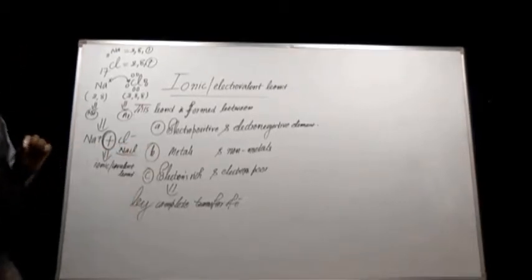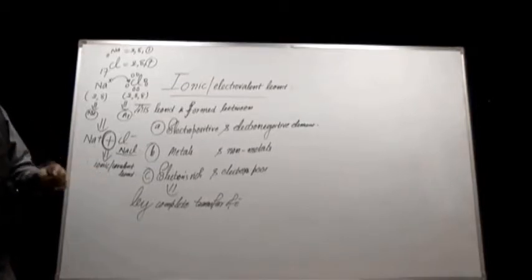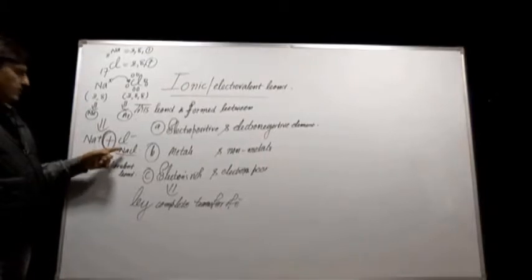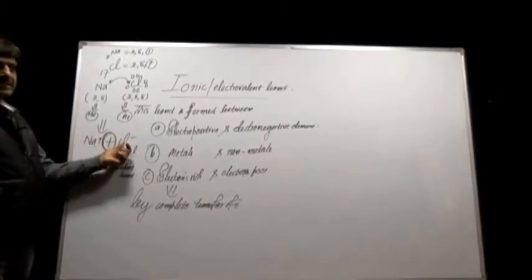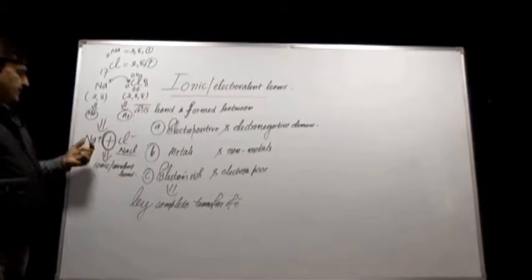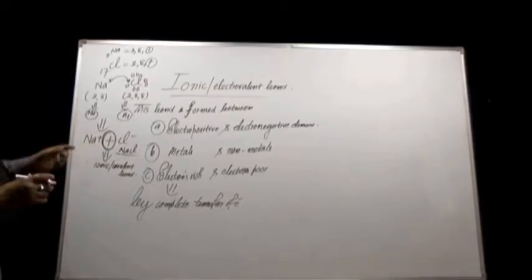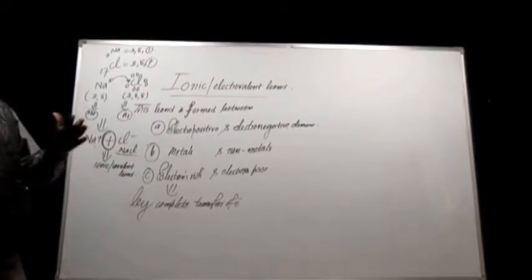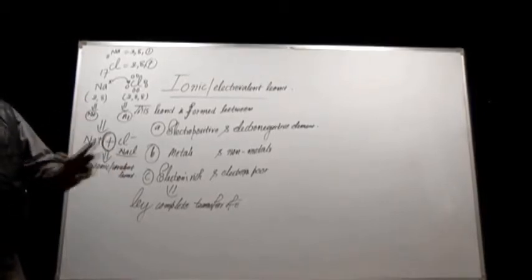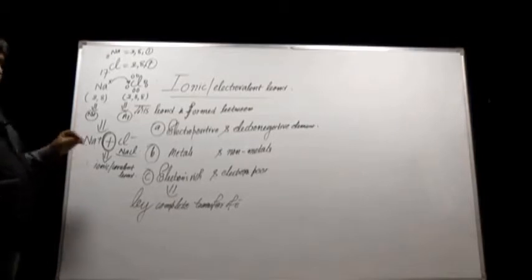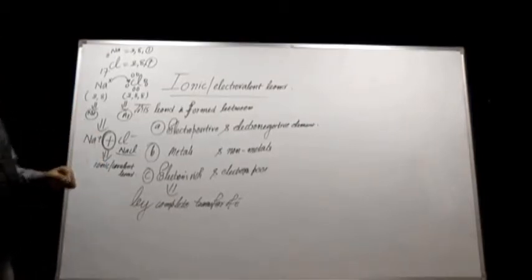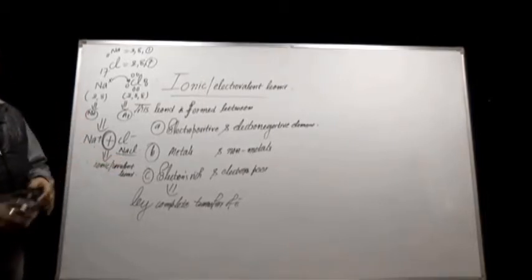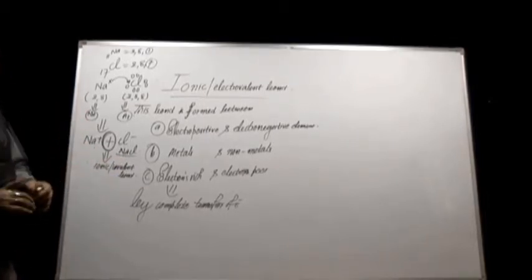All ionic compounds like NaCl, in their aqueous solution, are very good conductors of electricity. In aqueous solution they furnish the ions Na plus and Cl minus. These ionic or electrovalent compounds are easily soluble in water, because water is a polar solvent, therefore it dissolves ionic compounds like NaCl. So NaCl is easily soluble in water.